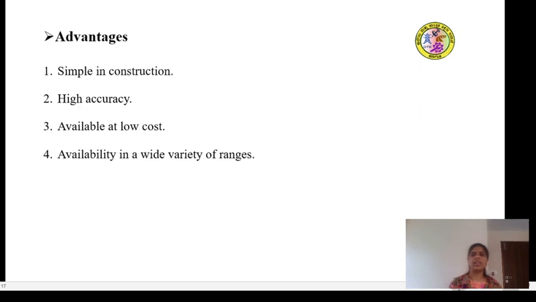So what are the advantages of using this Bourdon tube pressure gauge? Simple in construction, high accuracy, available at low cost and available in a wide variety of ranges. So looking at the figure only, you can see it is simple in construction. The accuracy is also very high. It is one of the advantages of using the Bourdon tube pressure gauge, and it is available at low cost and in a wide variety of ranges.